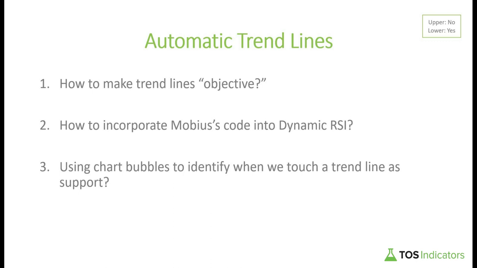But we'll try and bring in Mobius's code, and you may notice that you'll find a lot of thinkScript code over the internet. A lot of it may help you achieve some of the functions that you're trying to do, but it's really about just understanding what the code is and then adapting it to morph it into code that works with this current indicator. And then finally, we'll try and create some chart bubbles to identify whenever we touch this trend line as areas of support, and then you may be looking visually to try and identify areas of breaks.